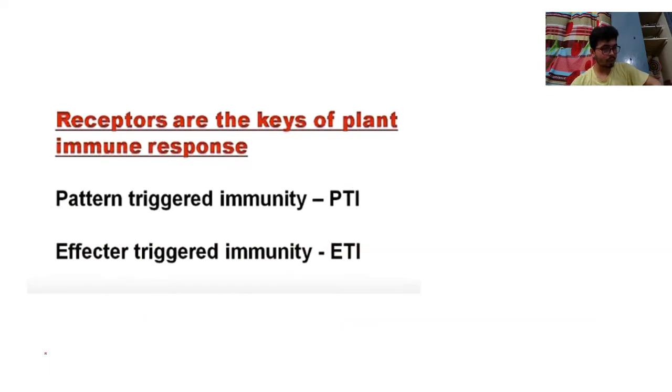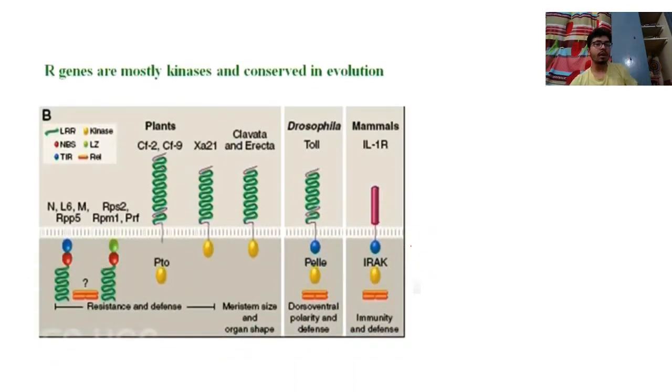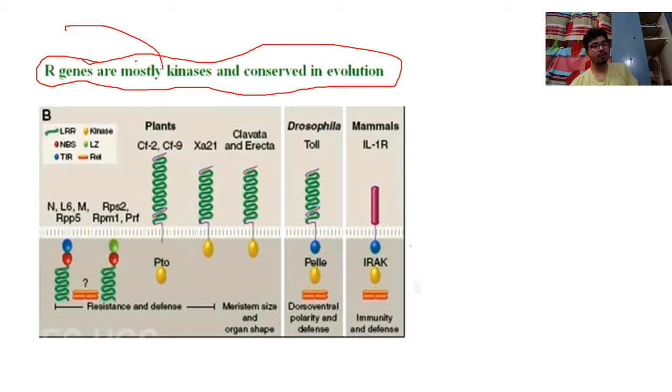So let's try to go with the lectures. Okay, come to the next. Plants evolve R genes due to subsequent infections. When the same pathogen infects two or three times, the plant will produce an R gene against that pathogen. These can be LRR, leucine rich repeats, or kinases, NBS, NLS, and so forth. There are so many things. So this R gene is developed in the plant.